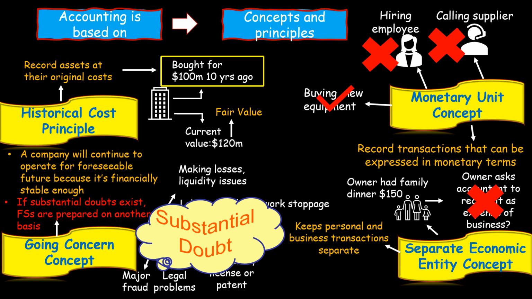Therefore, that $150 will not be recorded in the business, because that's an owner's personal expense. We will only be recording the business sales and business expenses, not the owner's, and not mixing it up with the business. However, we need to keep track of this,